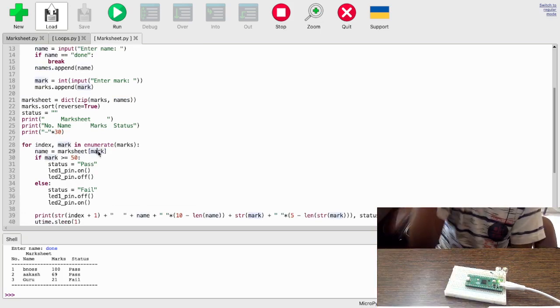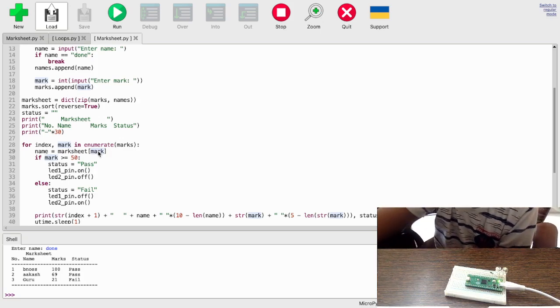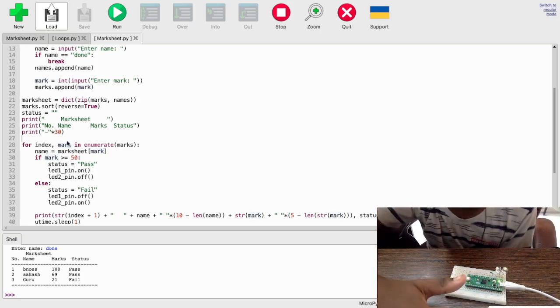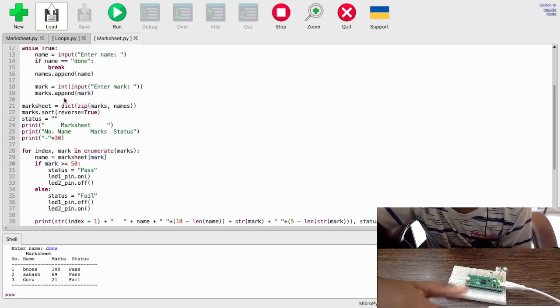So when you put list of 0, it will give me the first value. List of 1 will give me the second value. Same as this here, but it's a dictionary. So if you get dictionary of this value key, you'll get the value. That's what I've done here. Key is a mark. So I've given mark to get the name. And now this mark I'm iterating through, right? I'm using this mark.